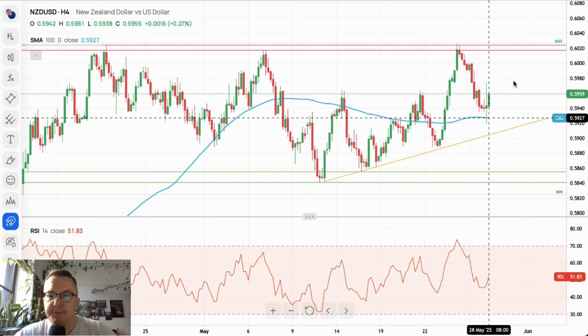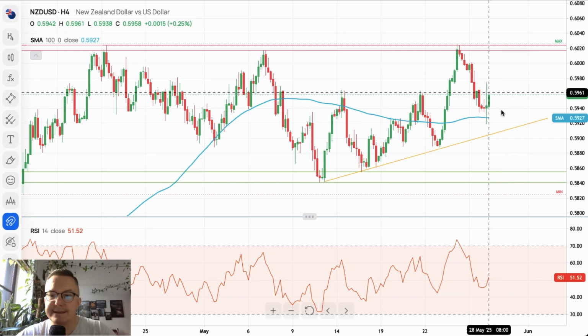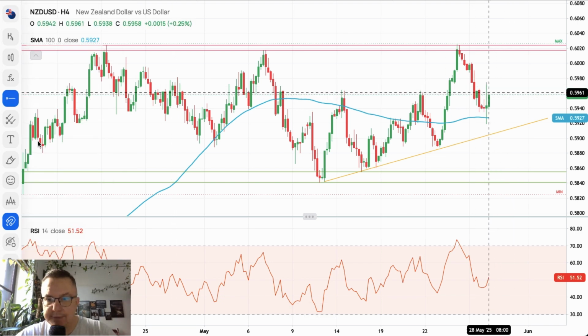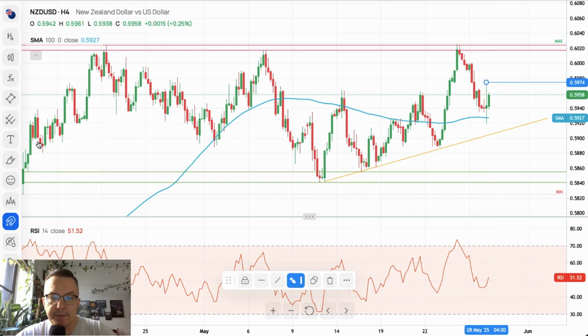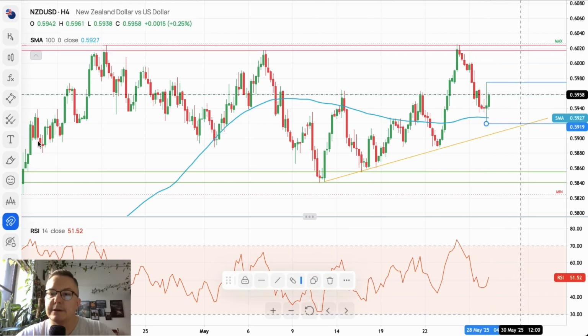We tested the 100 periods moving average during the data release, but the data release was exactly as everyone expected, so there is no surprise here, and the market now is making some sort of inside bar, because if you take a look here at the 4-hour time frame pin bar on the New Zealand dollar, you can see the range.